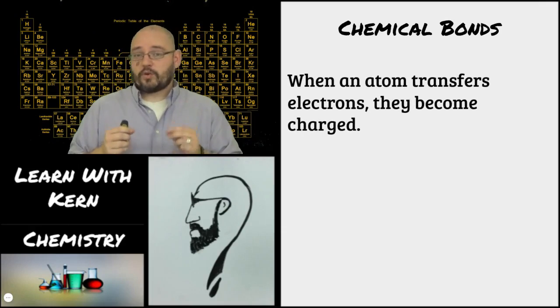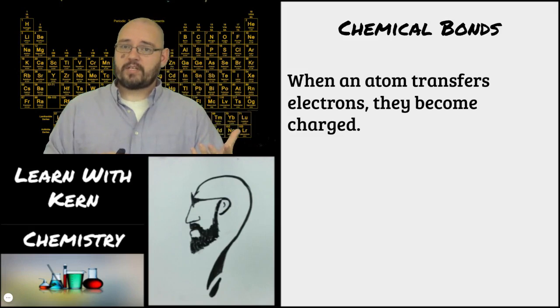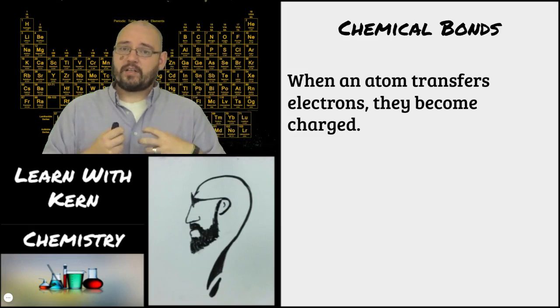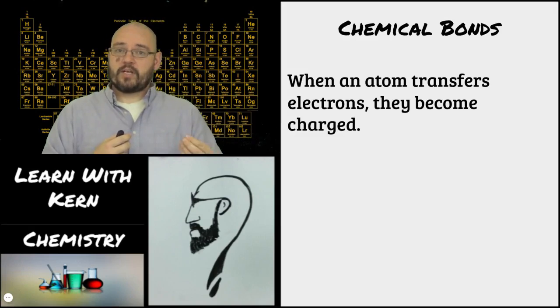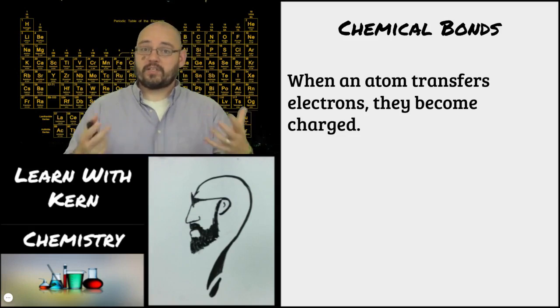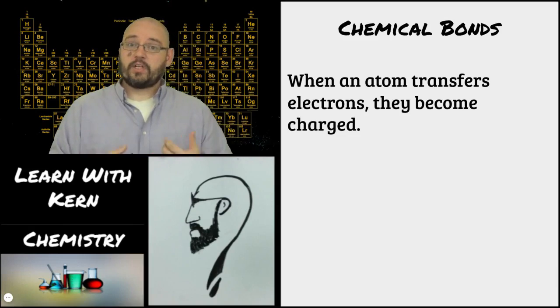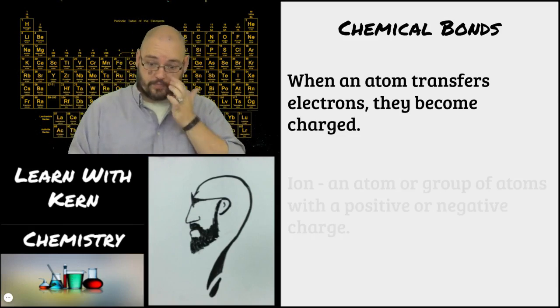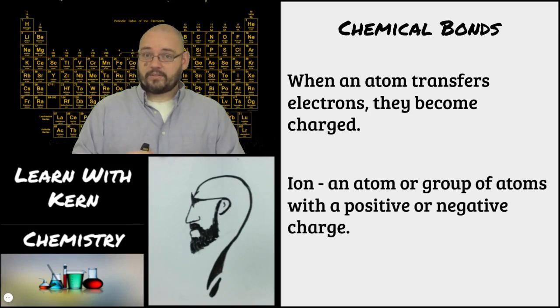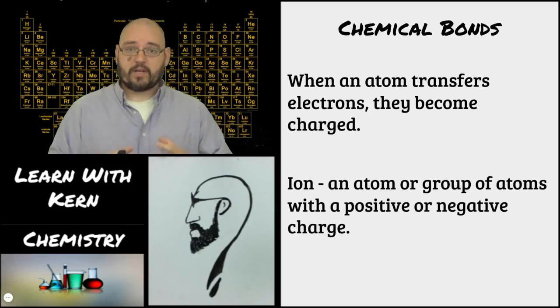So when atoms transfer electrons, they become charged. If it gains electrons, then it's going to have more negative electrons than it has positive protons. So if it gains electrons, it's going to become negative. If it loses electrons, it is going to now have fewer electrons than it does protons, so it will become positively charged. All right, an ion, as we talked previously, is an atom or a bonded group of atoms that has a positive or negative charge.